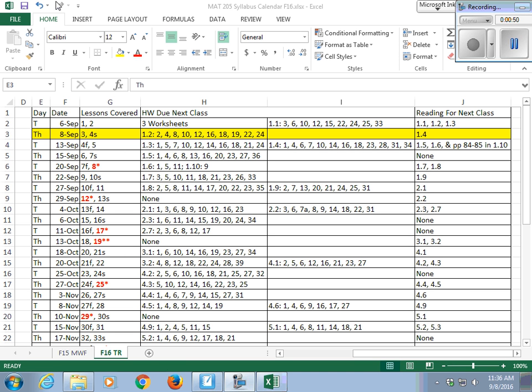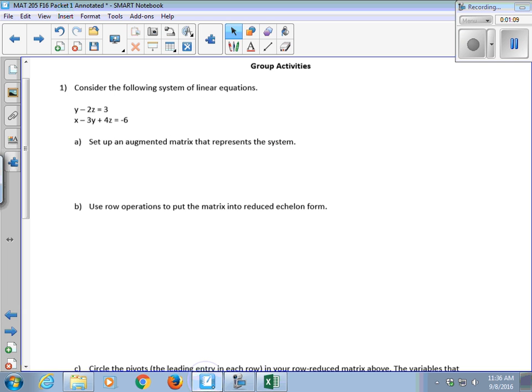Just to point out that the following week, not next week, on Tuesday is your first quiz. That's going to be finish 7, which means we'll do the activities for class 7, and then we'll take a quiz. All right. The 3 worksheets, I'm going to come around and check them as homework next week.